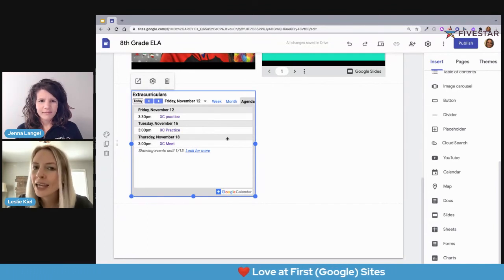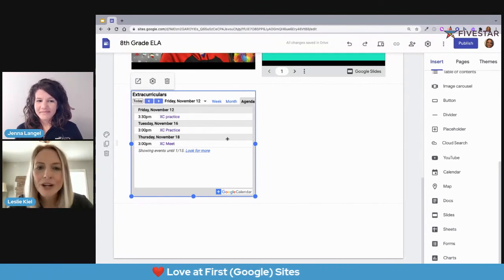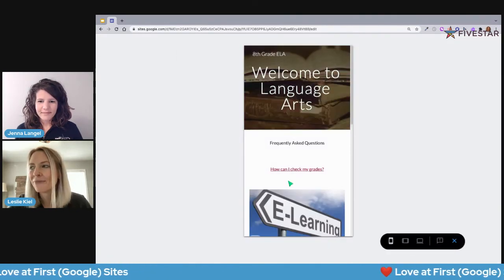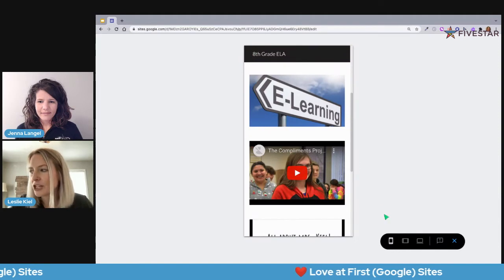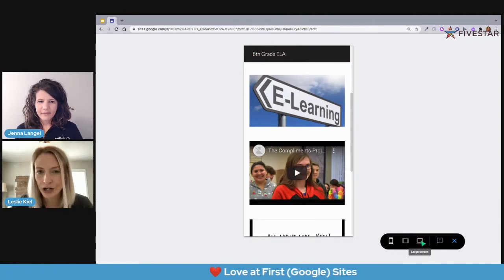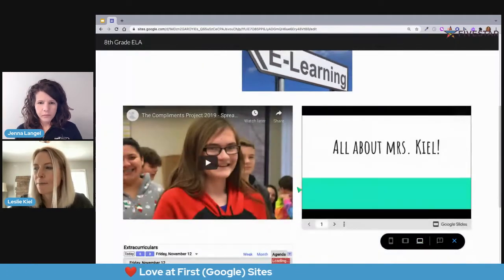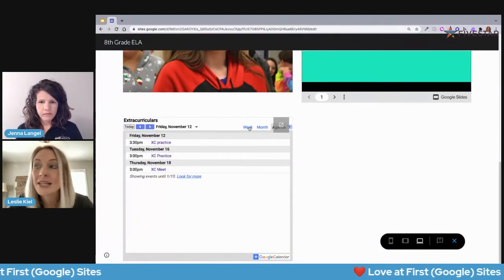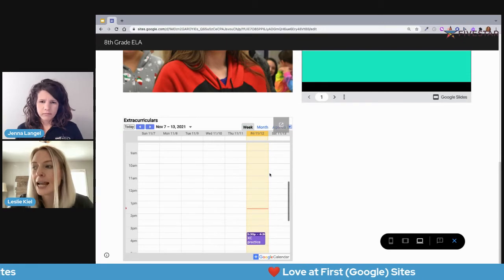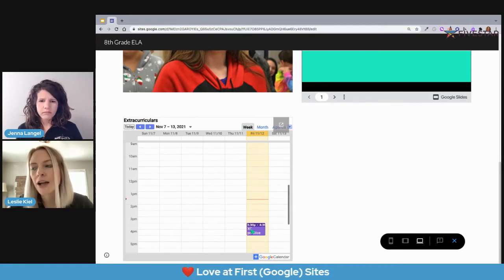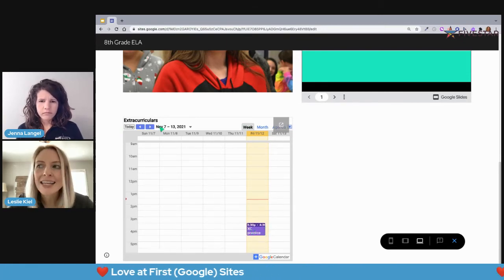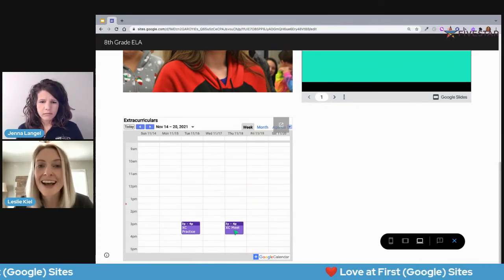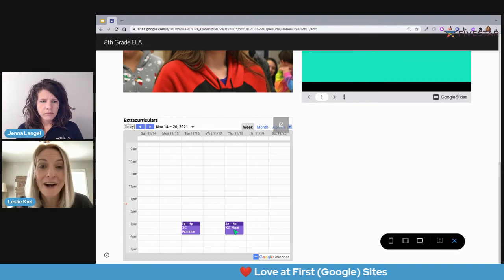But if you're thinking, I wonder what happens when you preview it, you're on the right track. When we go up to preview, and I'm going to choose the large screen from down here in the right-hand corner, I have the ability to toggle to, let's say, the week view. And I can see, okay, this afternoon we've got cross-country practice. I can scroll to the next week and I can see everything on this calendar and it's all right here.